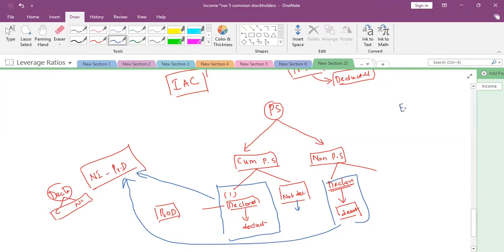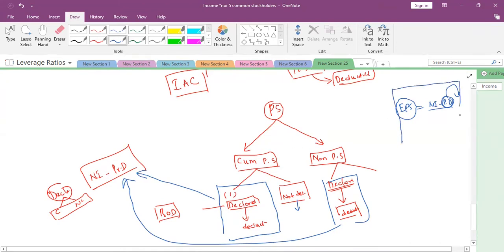When calculating EPS, we are deducting net income minus preference dividend. It doesn't mean that the preference dividend is paid. For calculation of EPS, the portion of preference dividend, if it is cumulative, even though it is not declared, is not our profit. Why? Because it is cumulative, so even then it is not paid.